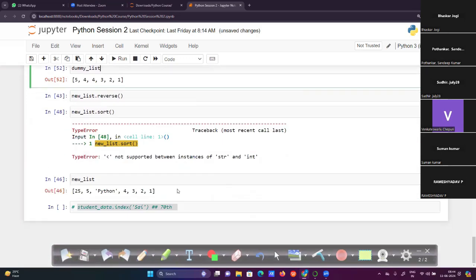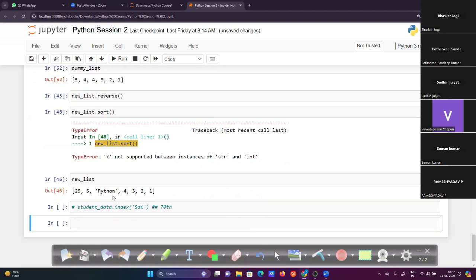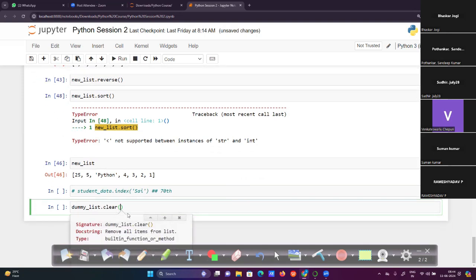So another one. Let's try new list dot clear. We will explain this later, right? So let's take, instead of new list, the dummy list. Dummy list dot clear removes all items from the list.